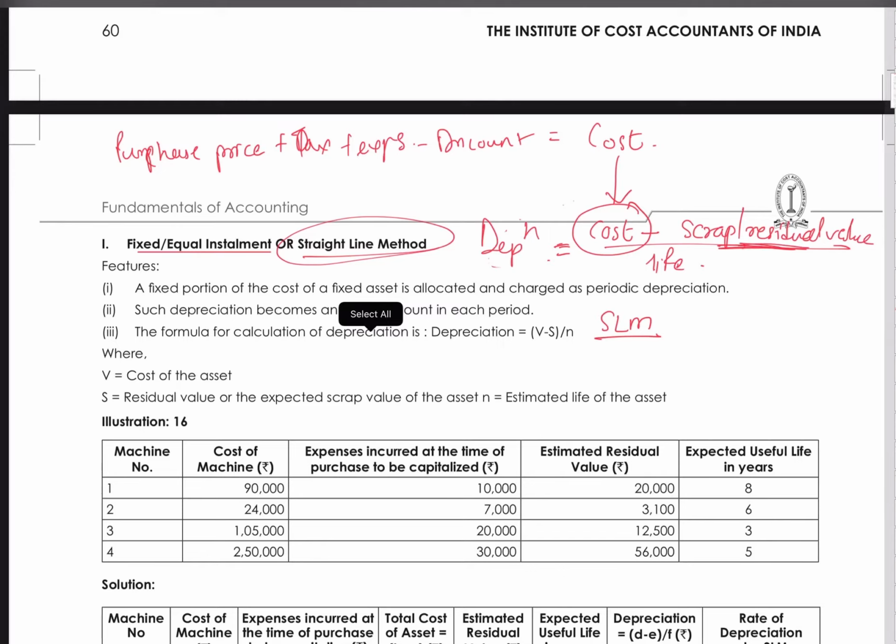So scrap value or residual value divided by life. Life is the span of that asset. It may be in years, in months, it may be days, but normally it will be years only. Years may be converted into days, and the question may come like that. So what you divide by life is the depreciation. If you divide by life in years, you get depreciation per annum. If you divide by life expressed in days, you get depreciation per day. So understand this formula for straight line, which you will come across in a lot of sums.